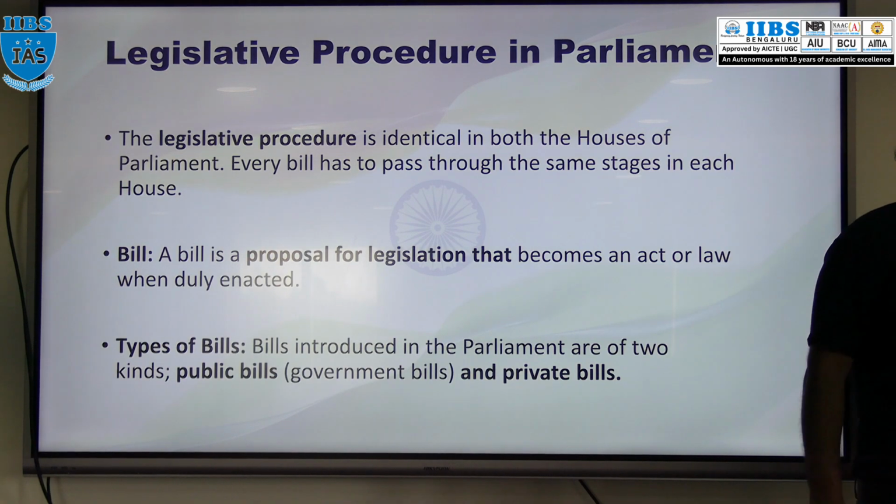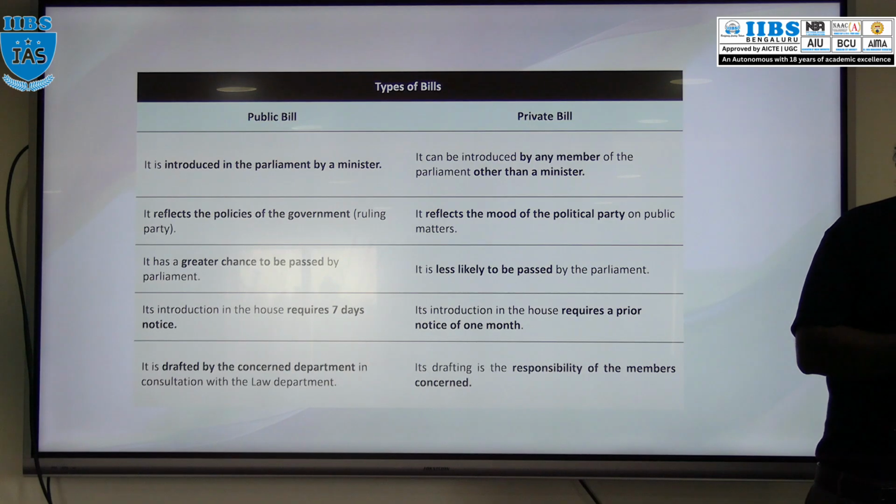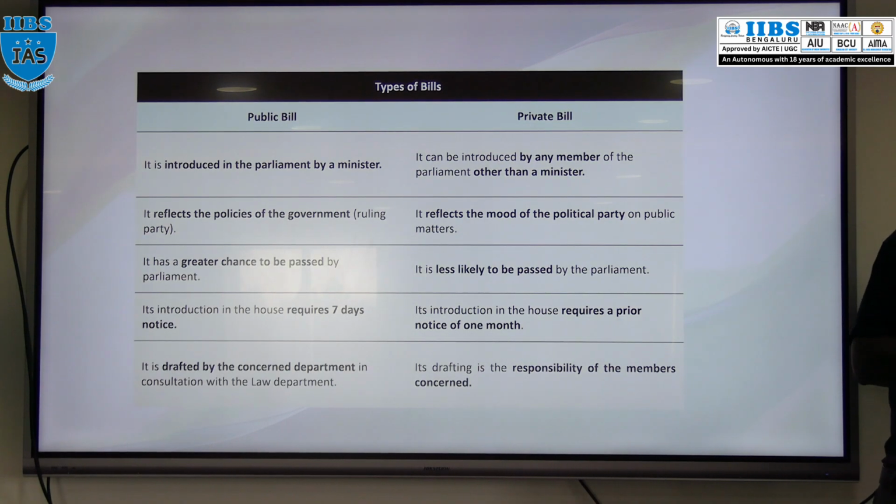So what is a public bill? A public bill is a bill which is introduced by the council of ministers or any minister in either house of the Parliament. It reflects the policies of the government. And what about the chances of passing that public bill? There is a high chance of passing the public bill.